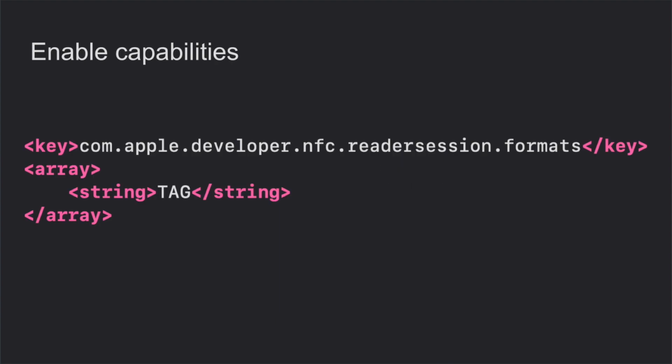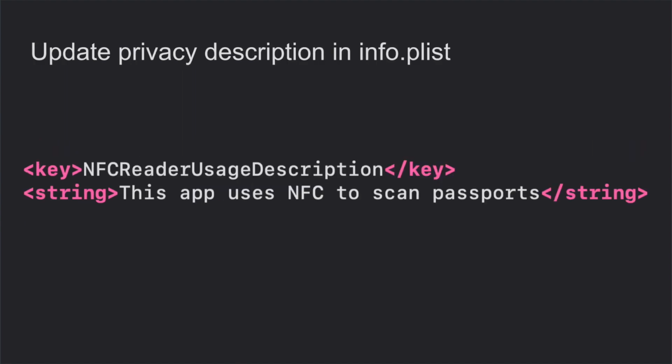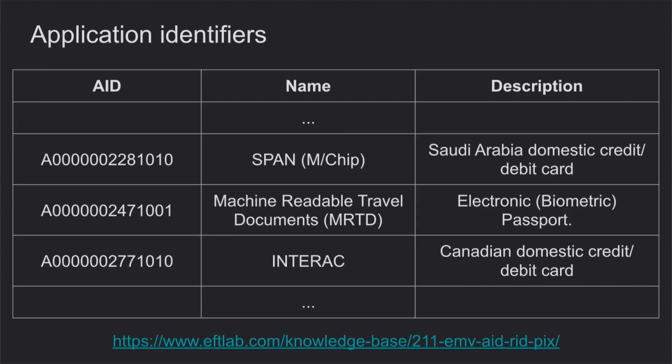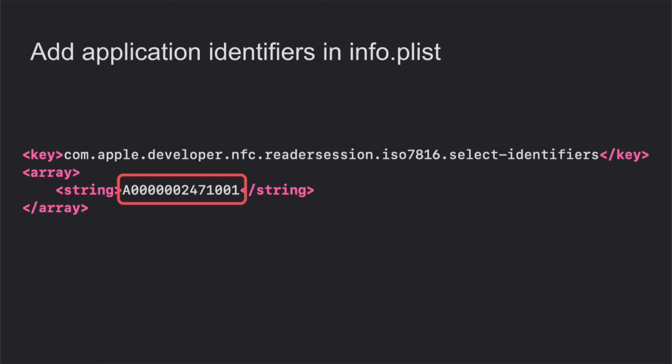So first you need to provide capabilities in your project for NFC. It's the same way as for some other Apple features. Then you need to update the privacy description in the Info.plist, and then you need to add the application identifiers also to the plist file. Every NFC use case has its own identifier. For example, if you want to read biometric passports, then we need to provide this identifier to our project. And the same way, if you want to add more use cases to our project, we can add more identifiers to the list.